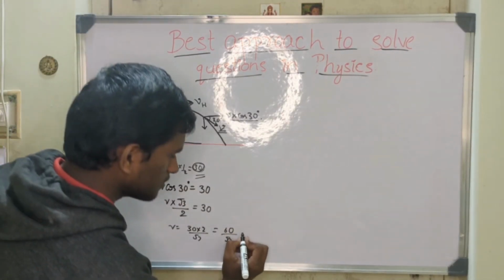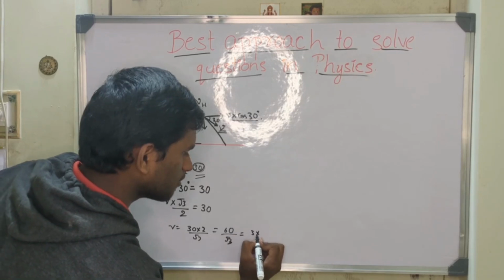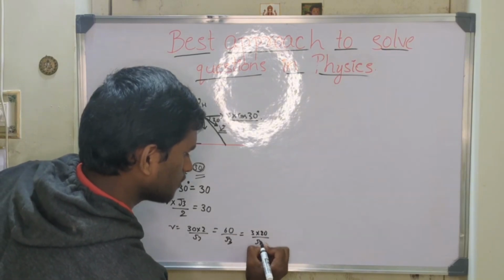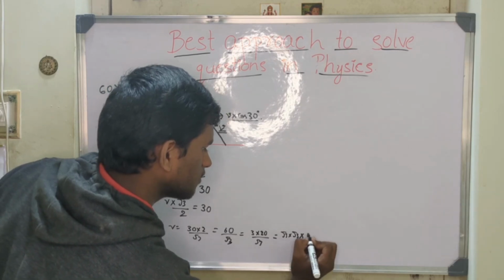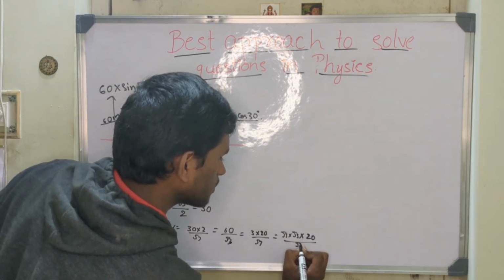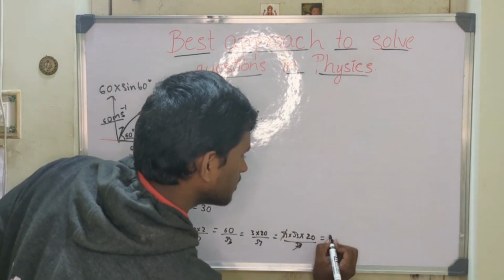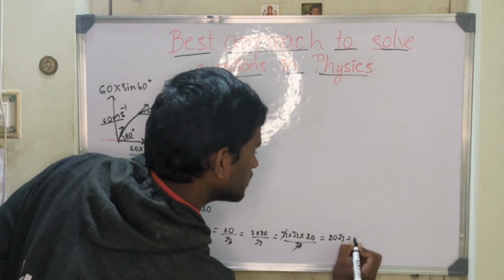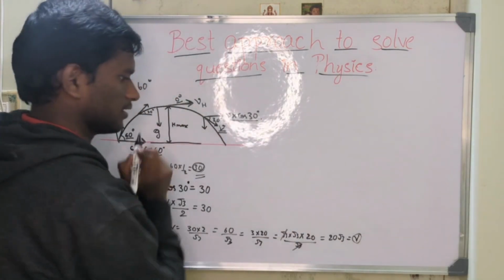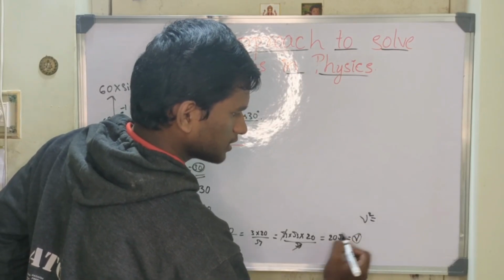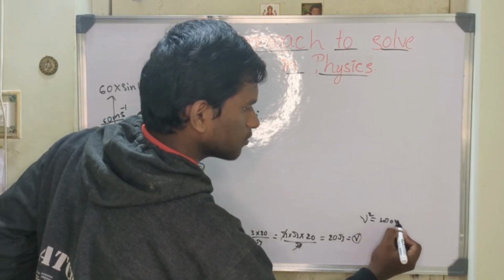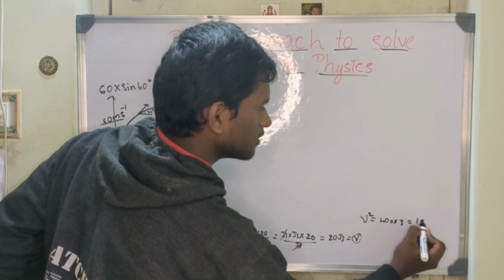While solving this, we can write 60 as 3 into 20, right? Then 3 can be written as root 3 into root 3. Divide by root 3, root 3 cancels. The answer is 20 root 3, which is the velocity at this point. Now they have asked us to find v squared, which is 20 squared, 400, into root 3 the whole squared, 3, which is 1200.